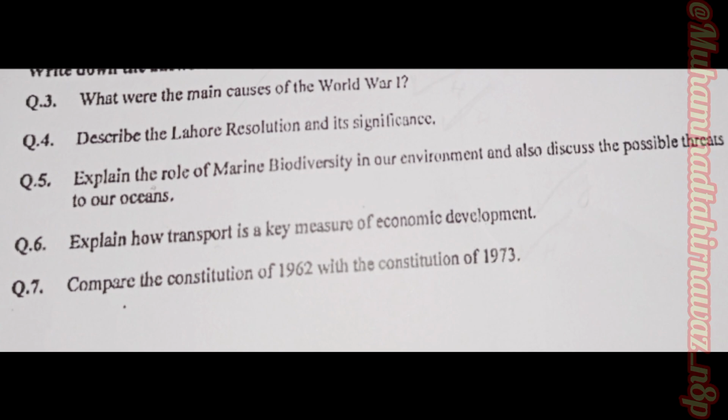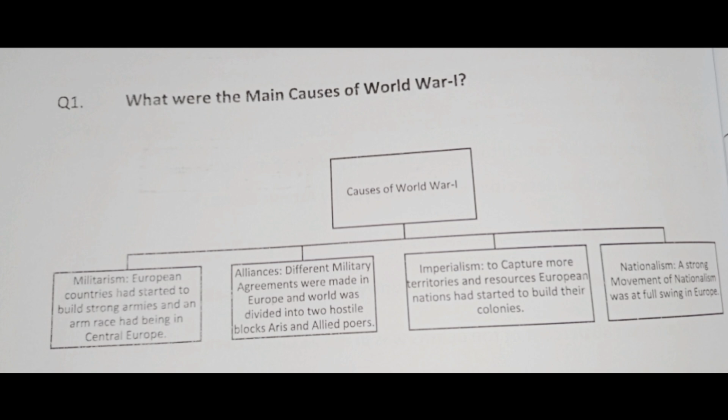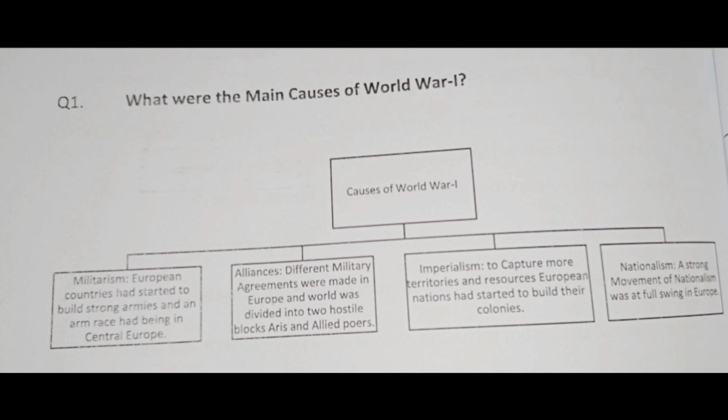Question number 1, what were the main causes of World War One? Answer: causes of World War One. Militarism: European countries had started to build strong armies and an arms race had begun in Central Europe.